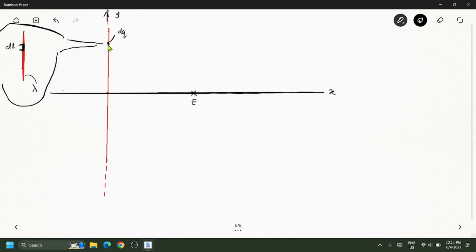And then I know the position of my dq towards my point is given by the line here. So I define the angle phi over here, and this is 90 degrees here. I define the distance from here to here as L. Because the point P here is located exactly on the x-axis, the distance from here to here is given by x.